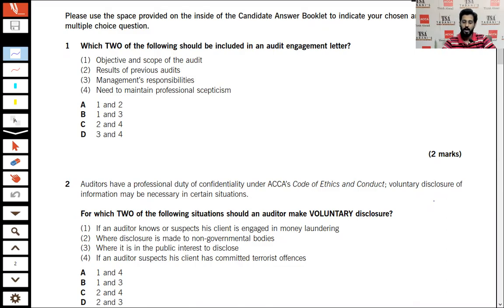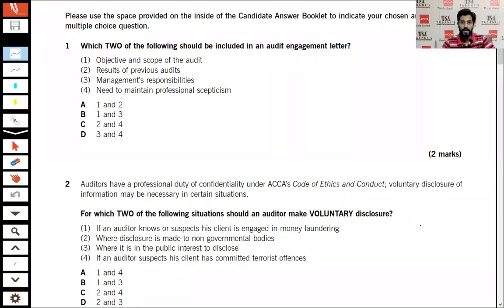The purpose of today's class is to solve some MCQs which I have extracted from past ACCA exams, so that you will be able to know how to solve MCQs, which is the case-based OTQs relevant for paper AA Audit and Assurance. So let's start with today's class of these MCQs, and I hope that my voice, screen, and video are all clear to all of you.